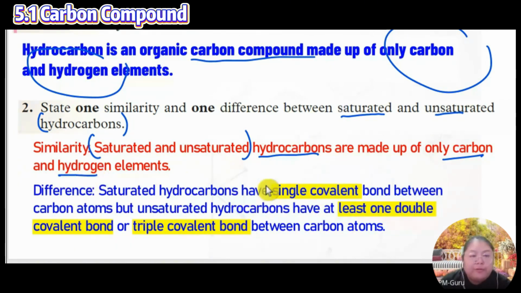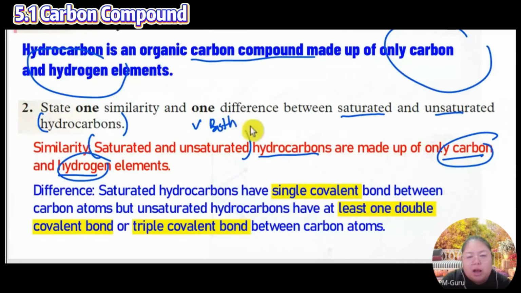So we have two similarities: one is carbon and hydrogen, and another is both are carbon compounds.